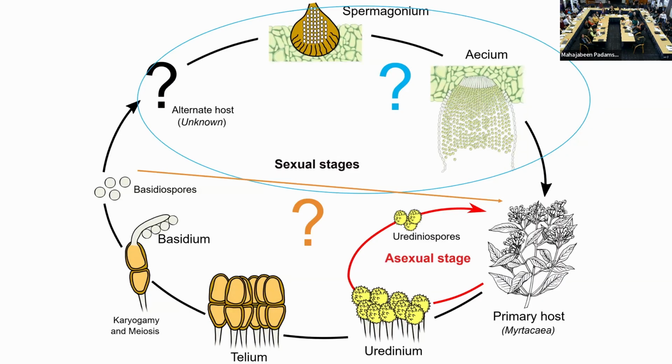Australasian has 3 known spore stages that have been recorded. So we have the asexual stage, or uridinospores, that cause these sort of epidemics of disease on metaceae. And we know that the rust can produce telia or teliospores, and those teliospores germinate to produce the gametic spores, basidiospores. But there were some questions around whether or not those basidiospores infected an alternate host. So is there another host involved, or do they infect metaceae, and are they autoecious and complete their life cycle on the same host? And the other spore stages have never been recorded in this pathogen.